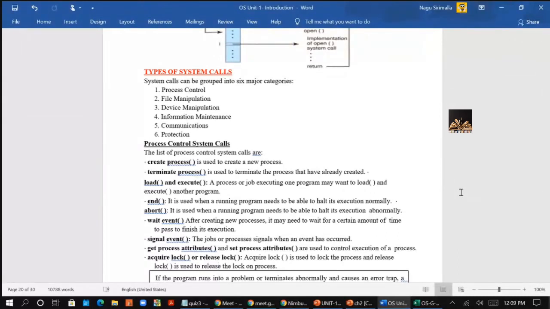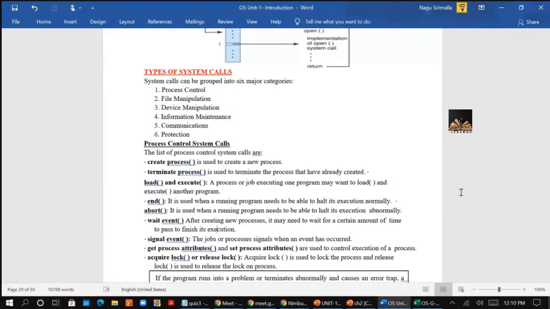Under this process control system calls, you have create process, terminate process, load and execute, and abort, wait event, signal event, get process attributes, set process attributes, acquire lock, release lock. These are the different types of system calls which come under process control system calls. Create process means to create a process. Terminate, to terminate a process which is already created. Load and execute: if you want to execute the program, first your job has to be loaded into the memory, then it will be executed.